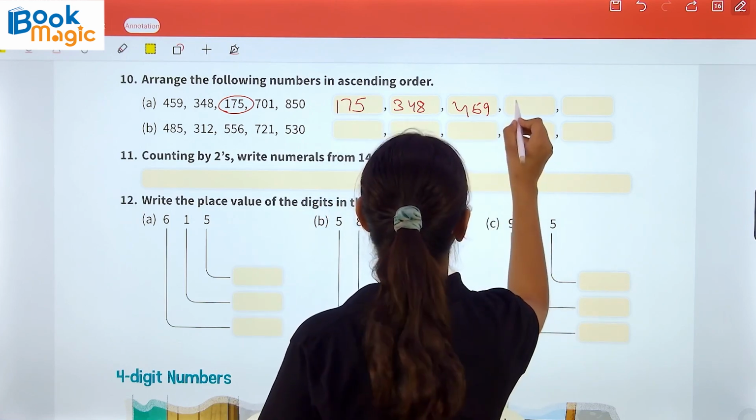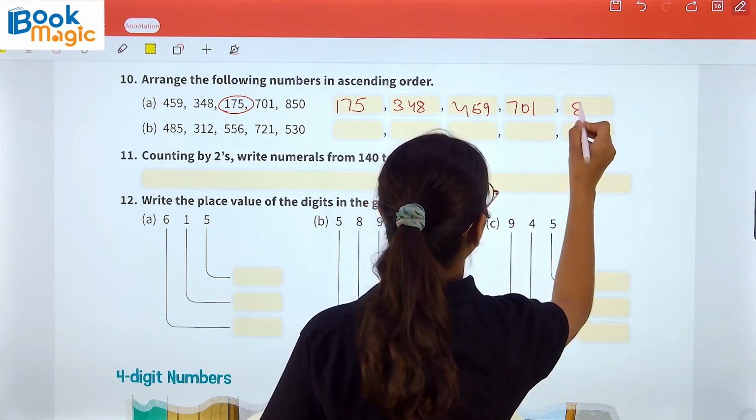After that we have 701. And at last we have the largest number, 850.